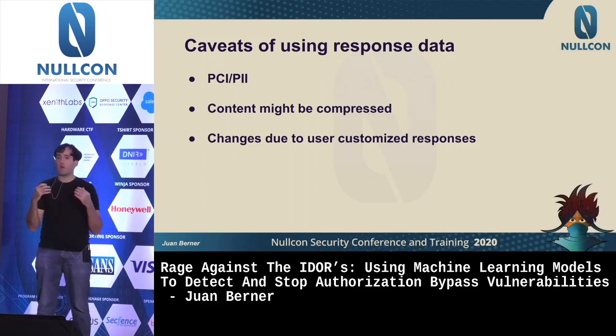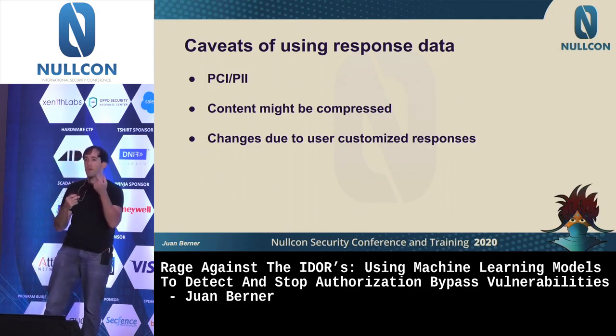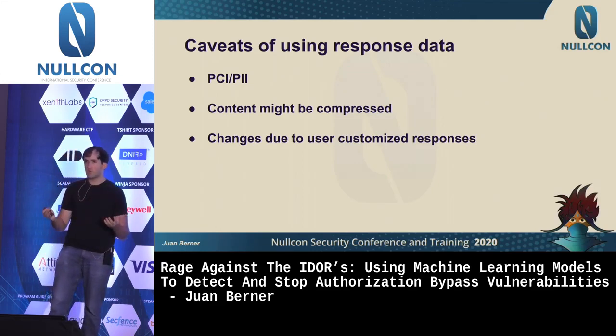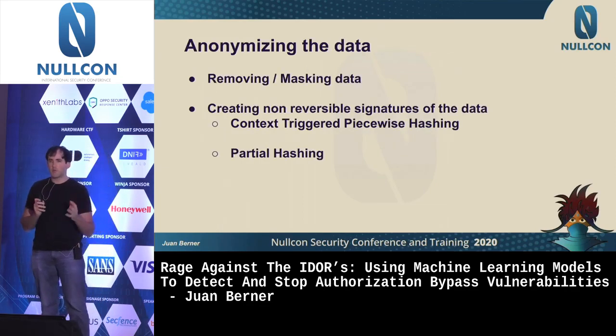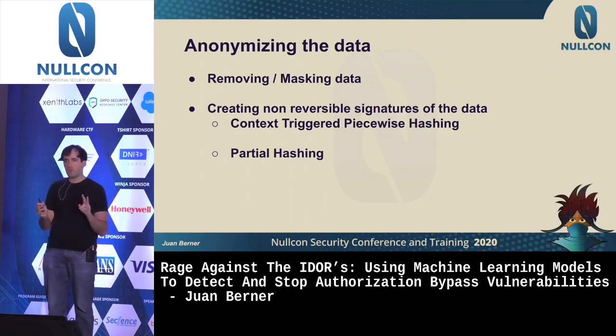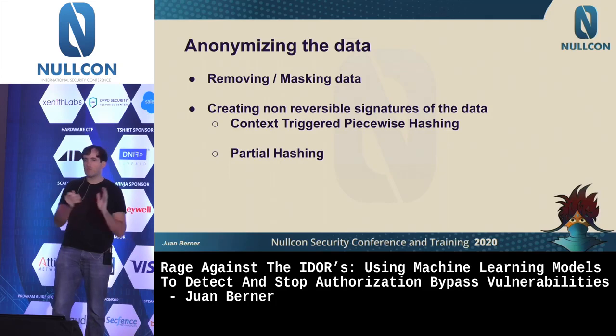So for example, if you have translation services for every single language, your content will return. Like the key names is not going to be biography, it's going to be biography in a different language. A good part with that is that as long as you have enough data and a good distribution of your users, you will still be able to learn from these differences. But on the content itself, you might not want to use the content by itself. So for that, I started looking at how we could anonymize this content. I came up with two, most probably there are other solutions, but the best ones I saw: one was around context-triggered piecewise hashing, which I will explain what it is. And the other one is something I just call partial hashing, but you could just consider it hashing.